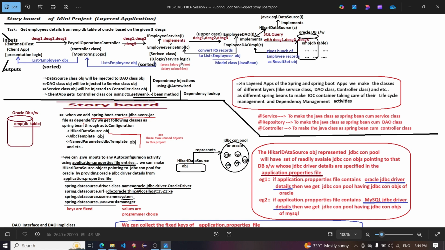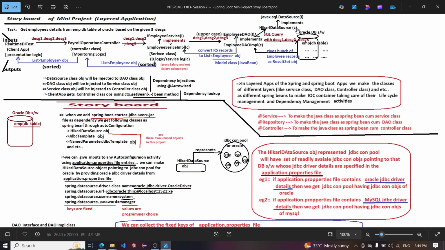with the B logic, the service logic, gross salary and net salary calculation, and uppercase designation 1, designation 2, designation 3. Then the employee DAO interface is implemented by the employee DAO implementation class, which converts the RS record to an employee list object, the model class, a Java Bean. Then the Hikari data source connects to the data source, implementing the Hikari data source class.